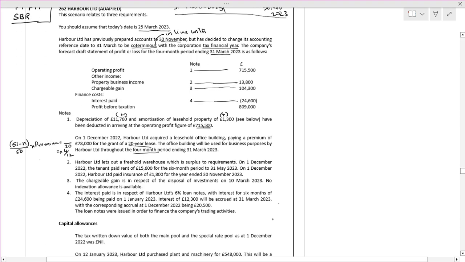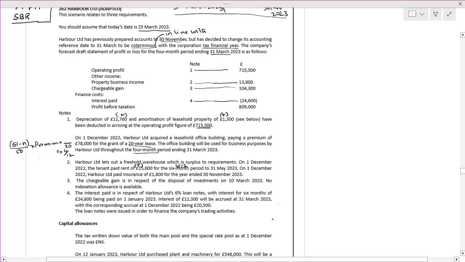Harbour lets out a freehold warehouse which is surplus to requirements. On 31st December the tenant paid rent. How much has the tenant paid as rent? It is an income for them. The tenant has paid rent for a 6-month period. Again we have to take it for 4/12.